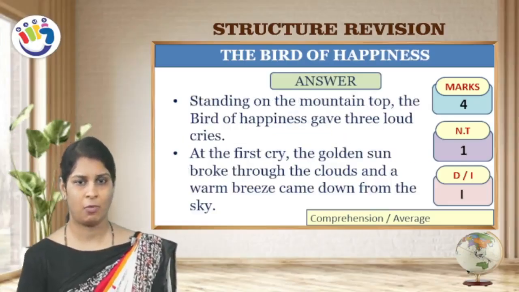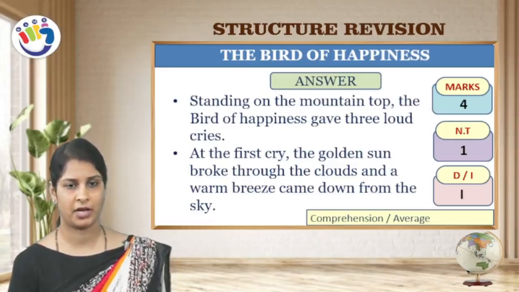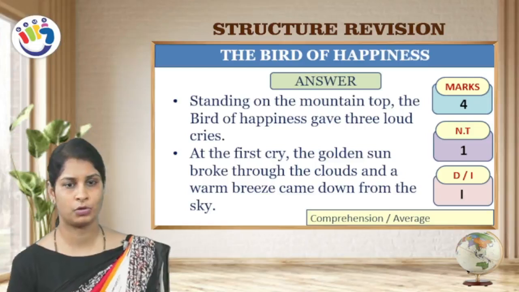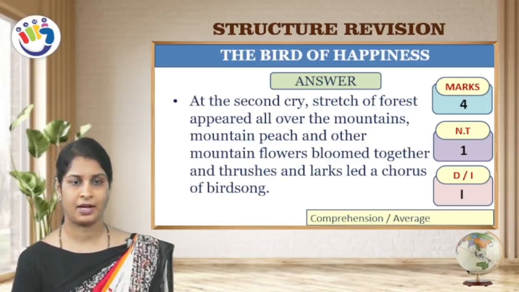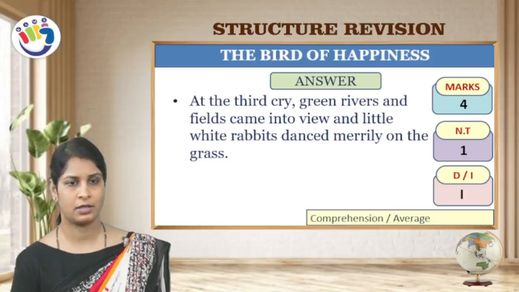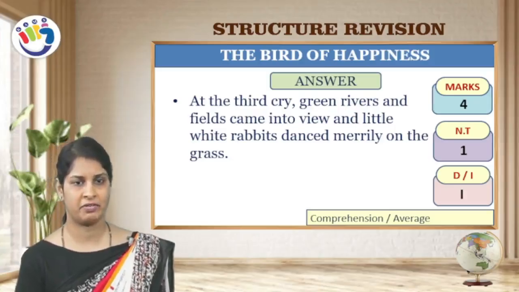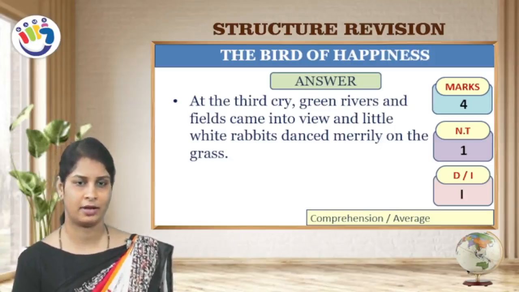Standing on the mountain top, the bird of happiness gave 3 loud cries. At the first cry, the golden sun broke through the clouds and a warm breeze came down from the sky. At the second cry, stretches of forest appeared all over the mountains, peach and others. Mountain flowers bloomed together and thrushes and larks led a chorus of bird songs. At the third cry, green rivers and fields came into view and little white birds danced merrily on the grass.